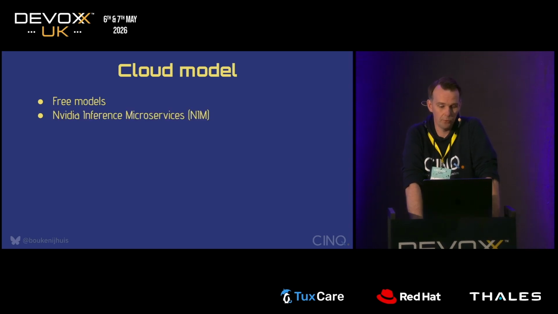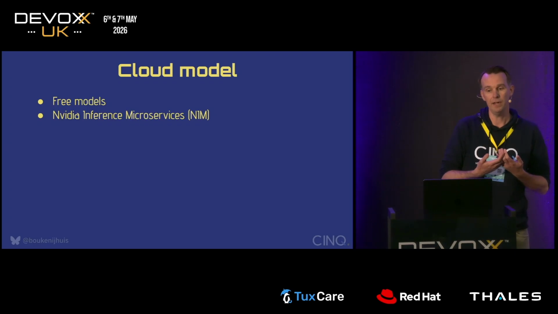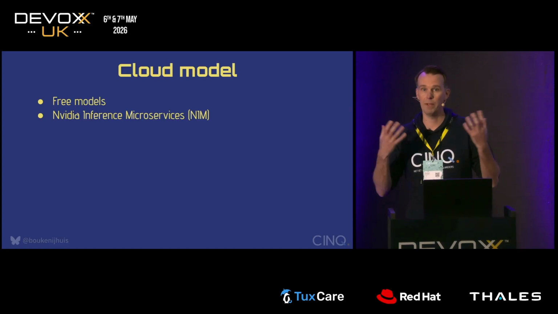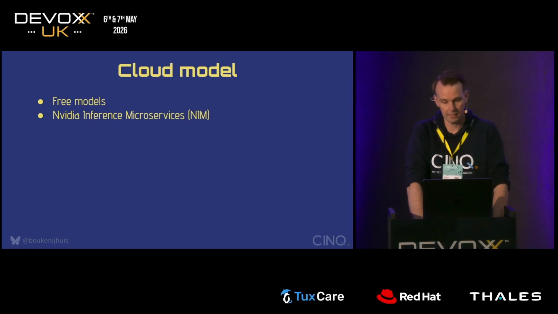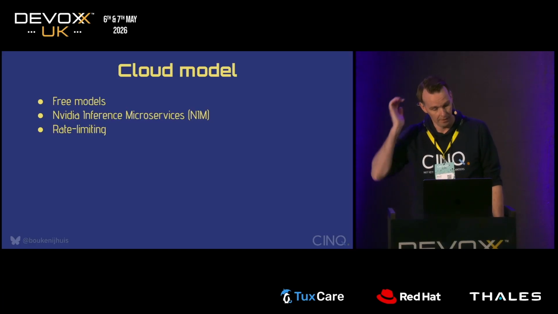Nowadays, I'm using something called NVIDIA Inference Microservices. This is a service from NVIDIA. They offer free cloud models, proper big cloud models, for free. And of course, there's a catch, because there ain't such a thing as a free lunch, right? They apply rate limiting. Some models are rate limited pretty heavily, and some of them work pretty well.